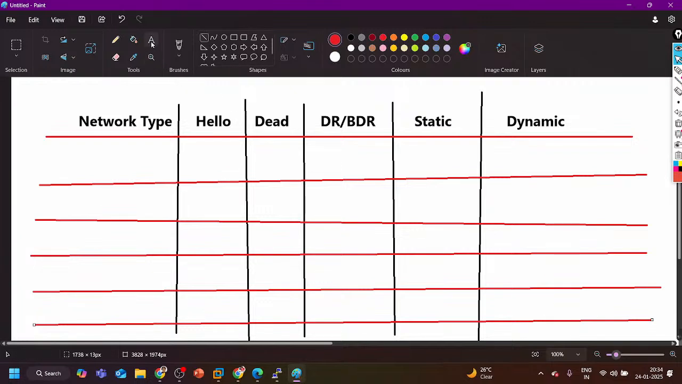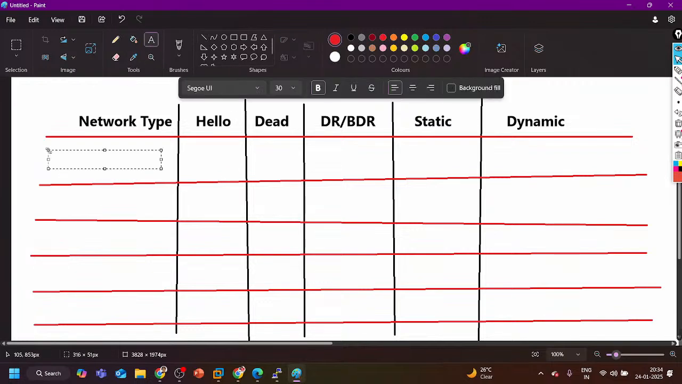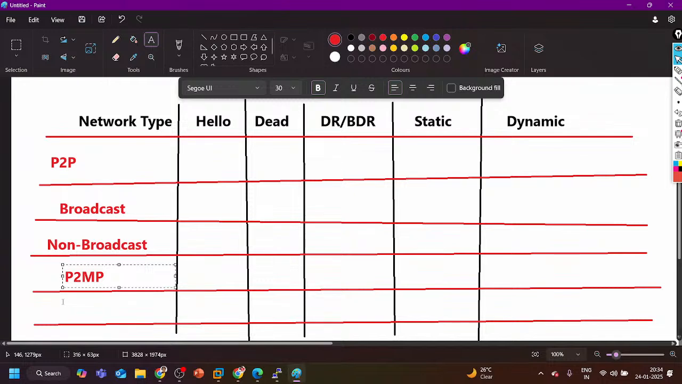So here let's say I have which network type? Point to point. Here we have, let's say, broadcast. Here we have non-broadcast. Here I have point to multipoint, and here I have point to multipoint non-broadcast. So what will be the hello interval over here?